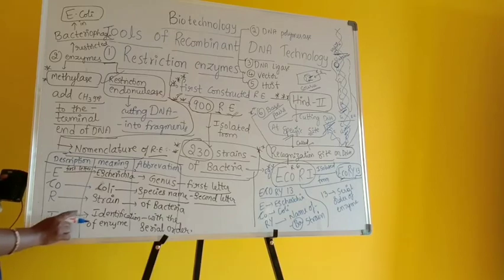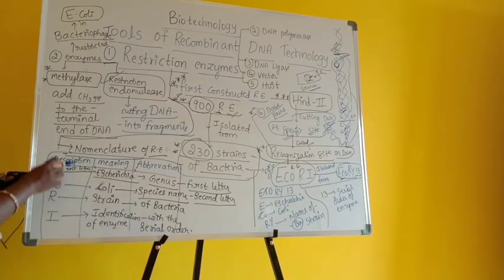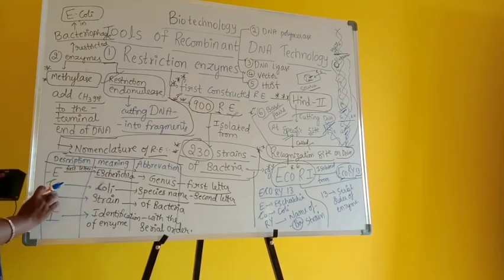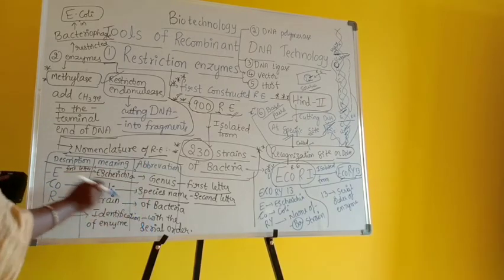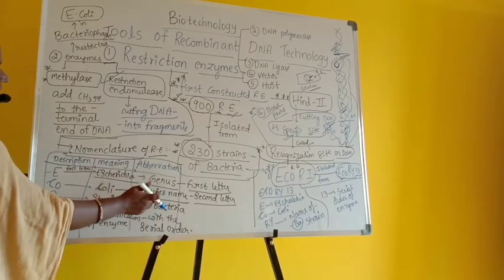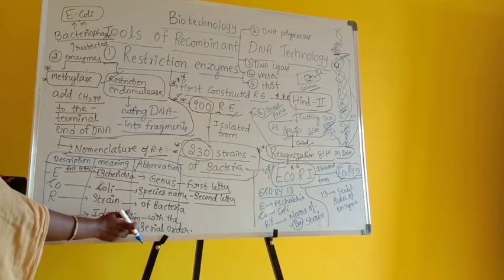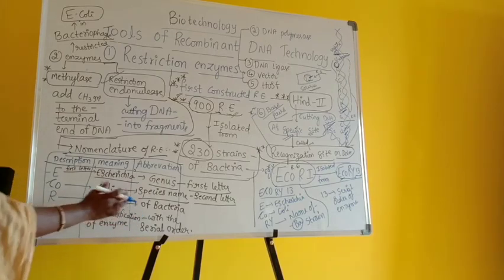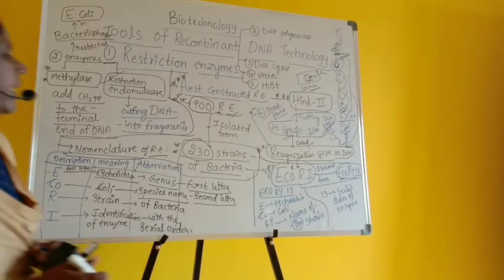The Roman numeral indicates the serial order of the enzyme extracted from a particular strain of bacteria. So the description is EcoR1. So we take the example EcoR1.